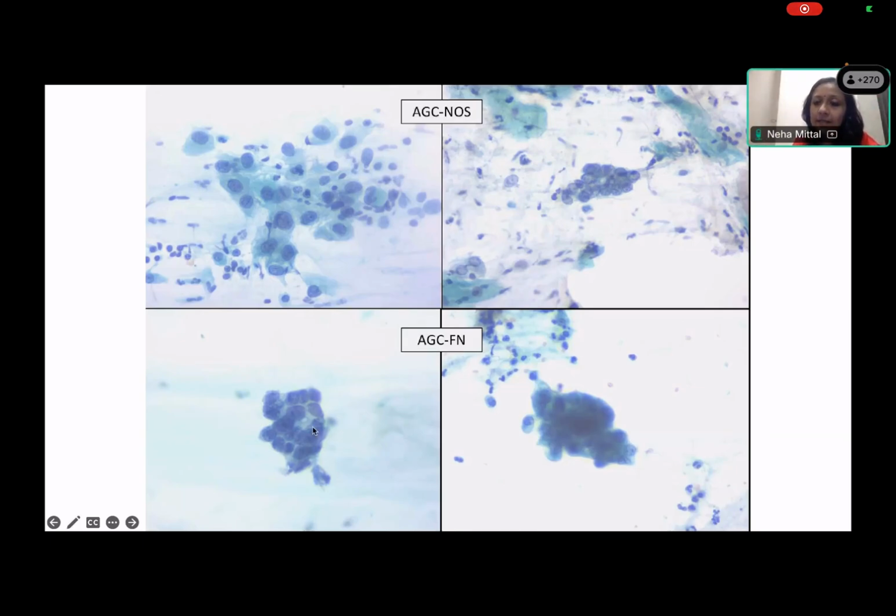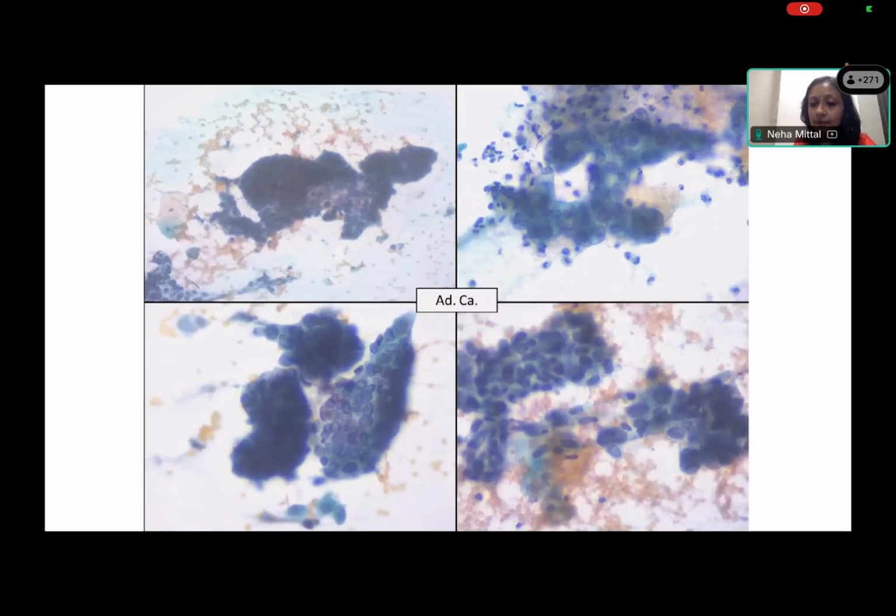Favor neoplastic: you can see these are forming almost ball-like clusters and showing nuclear atypia and mild pleomorphism. There is hardly any prominence of nucleoli, and this is just to show you other features of neoplasia. Adenocarcinomas have more prominent clusters, more closely overlapped, more ball-like 3D appearing clusters, more atypia and fraying. Okay, understood? Yes.